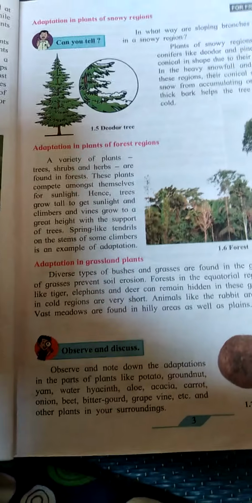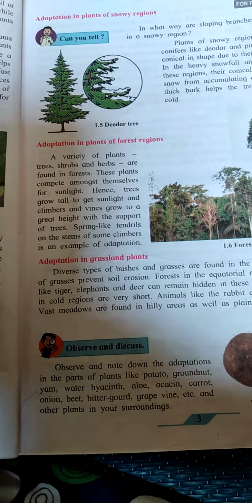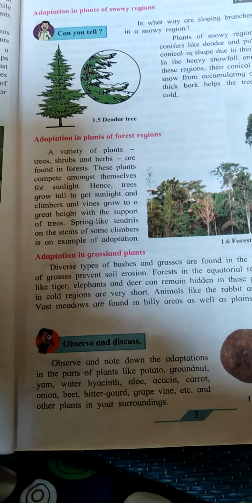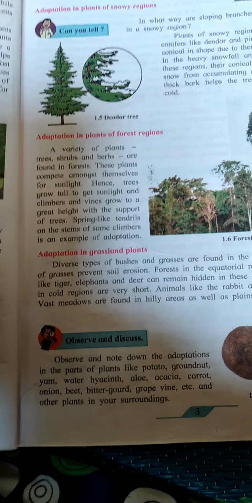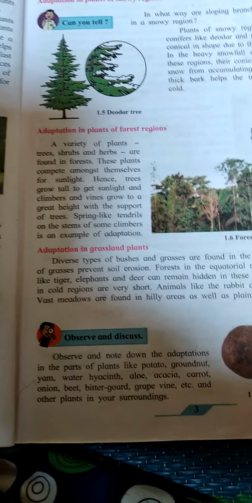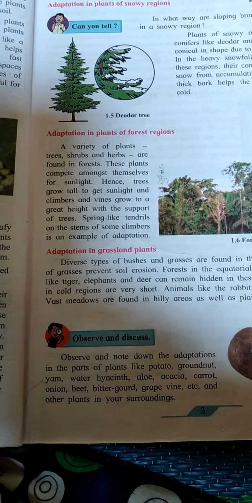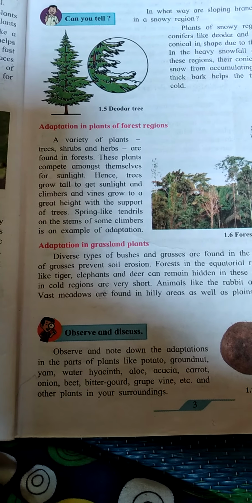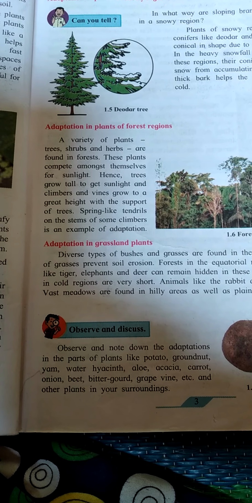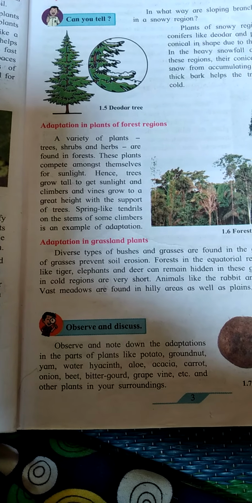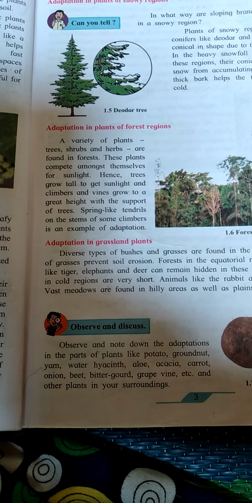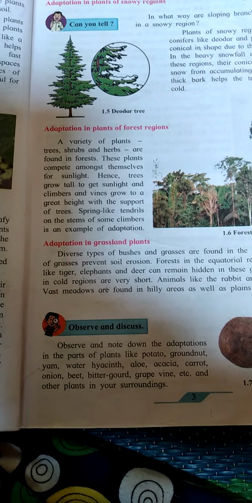A variety of plants, trees, shrubs, herbs are found in forests. These plants compete amongst themselves for sunlight. Hence, trees grow tall to get sunlight, and climbers and vines grow to a great height with the support of the tree. Spring-like tendrils on the stem of some climbers are an example of adaptation.